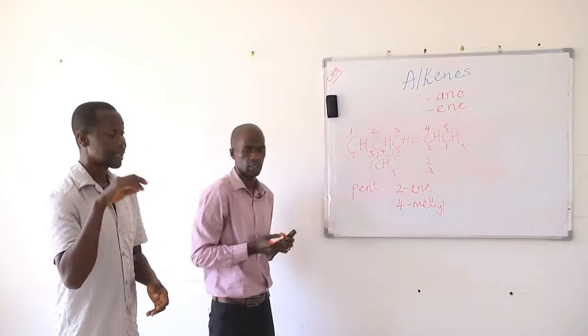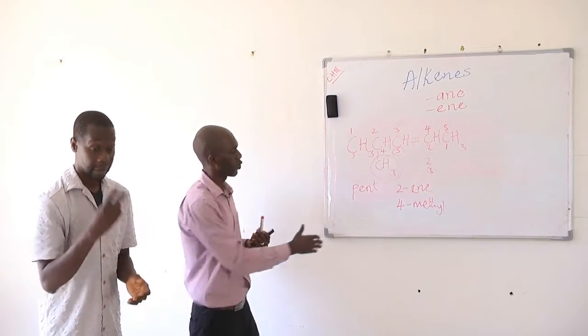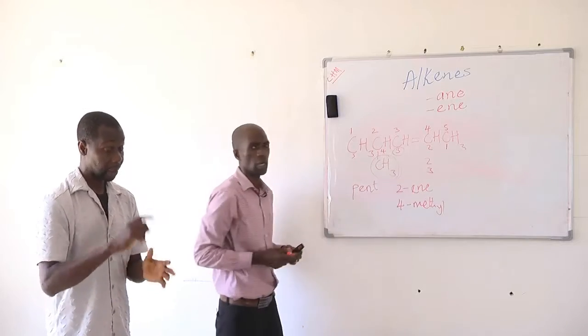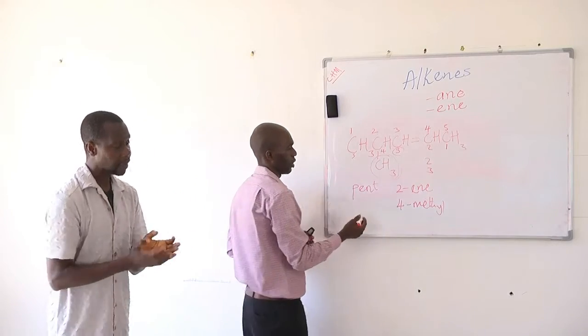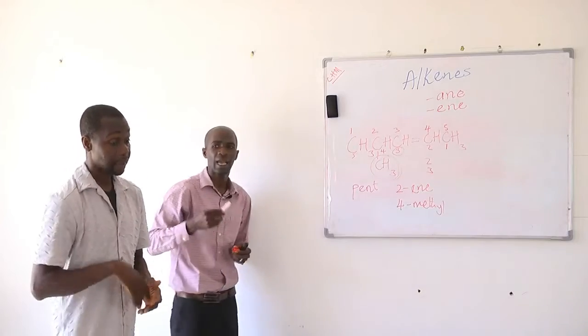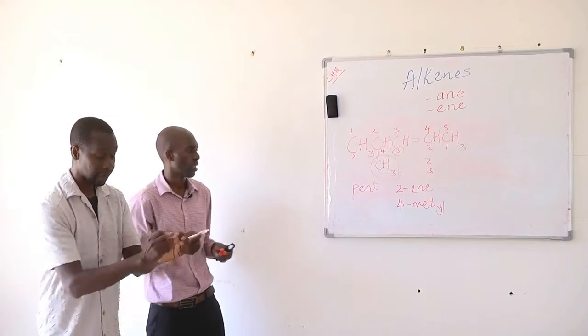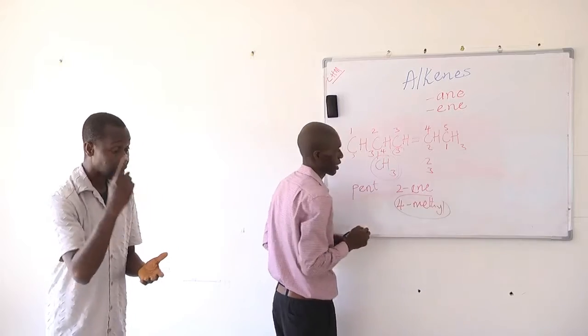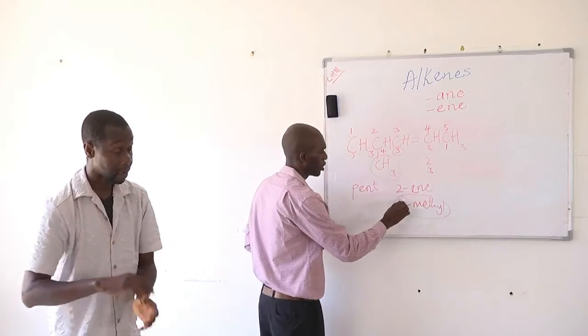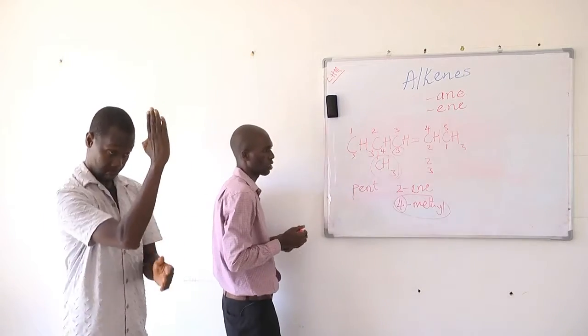Let's put this together to give a name to our compound. In naming, we name the alkyl groups first, and then mention the position of the alkyl group, which is 4.